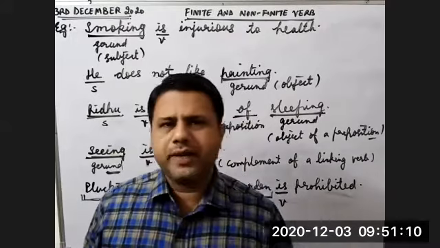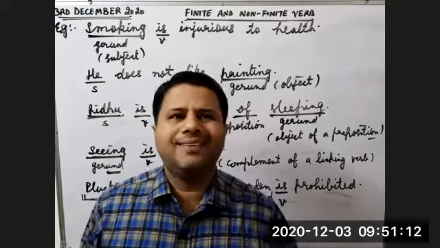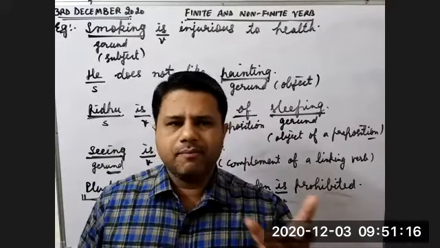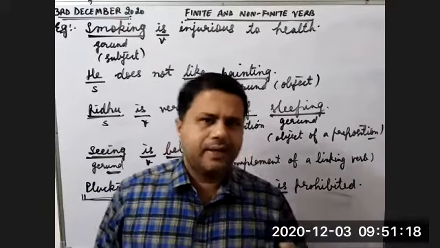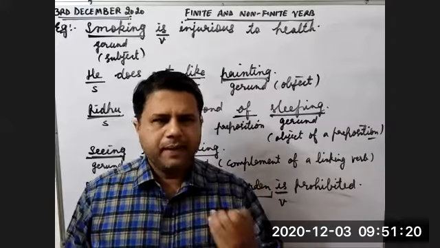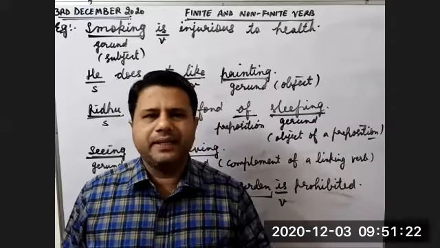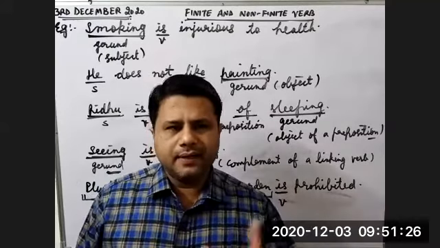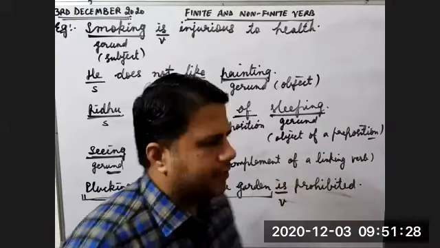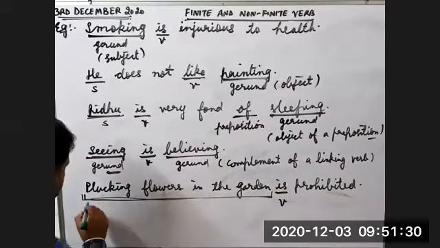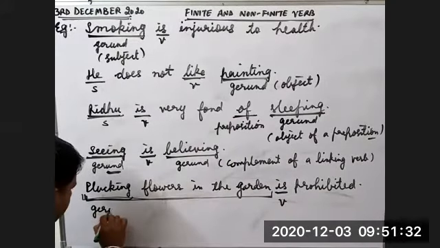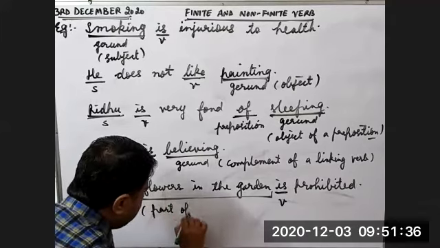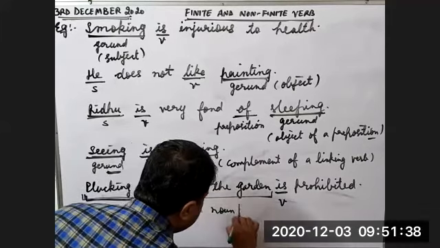How is it a noun phrase? Because a noun is the head in this phrase. We are talking about some activity. Which activity? Plucking flowers. Flowers is the name of the activity, right? And plucking flowers in the garden is a complete phrase. It's a noun phrase. And which is the gerund here? Plucking is the gerund. So it is used as part of a noun phrase.